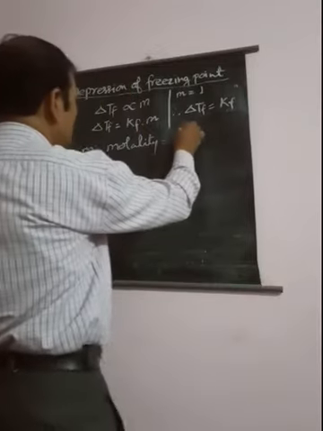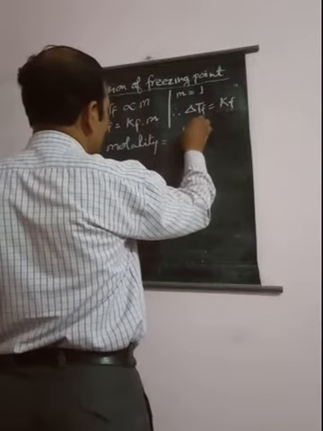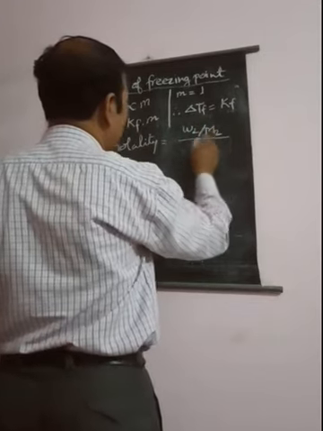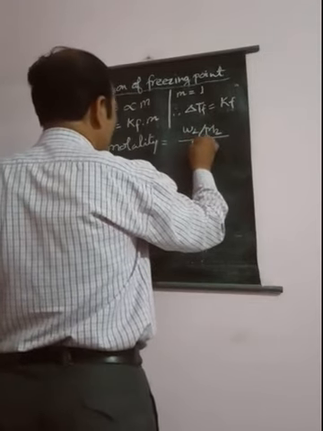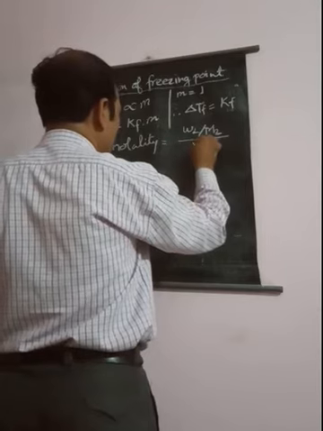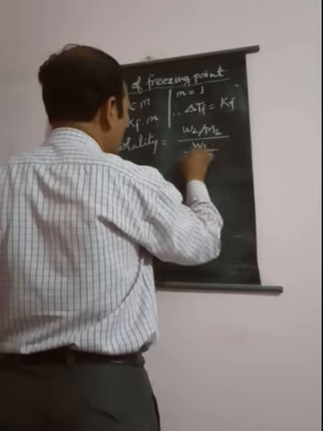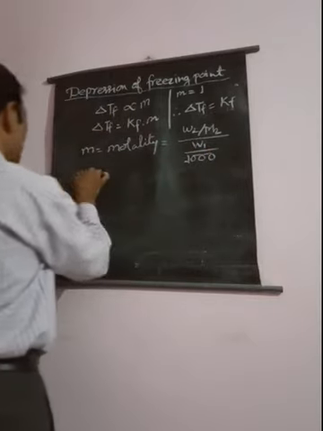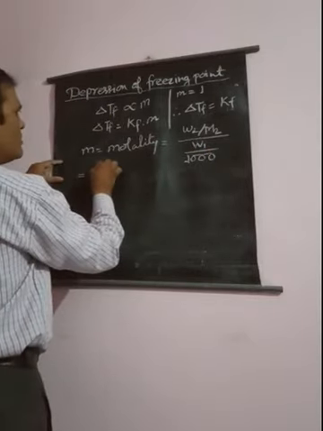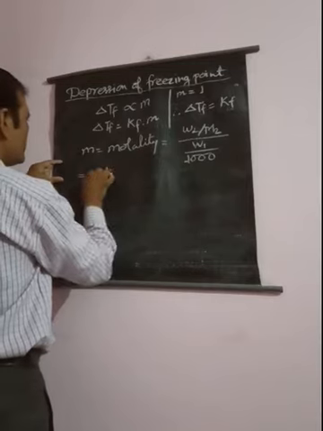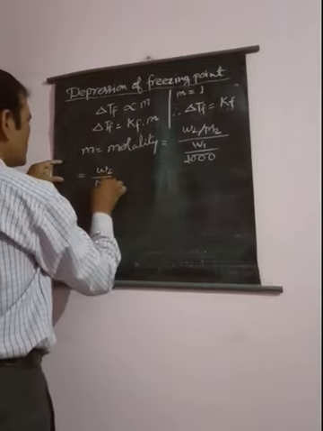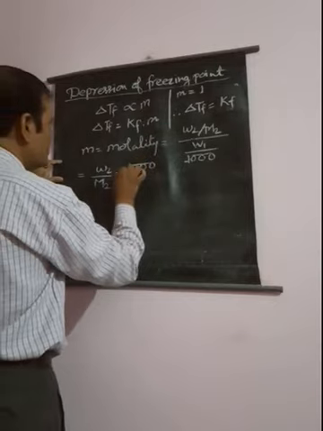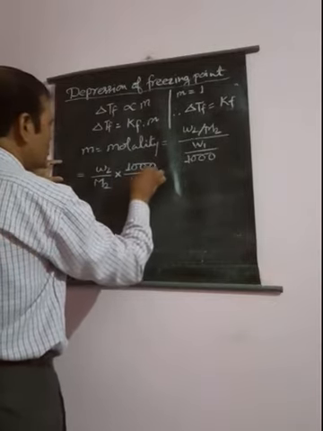For the number of moles we write W2 upon M2, and for the mass of the solvent in kg we write W1 upon 1000. So it changes to W2 upon M2 into 1000 divided by W1.